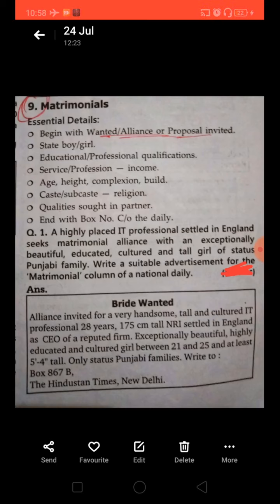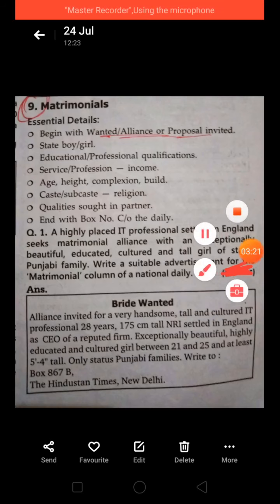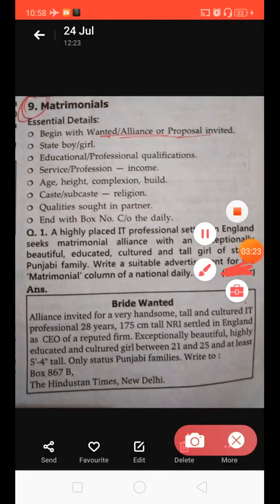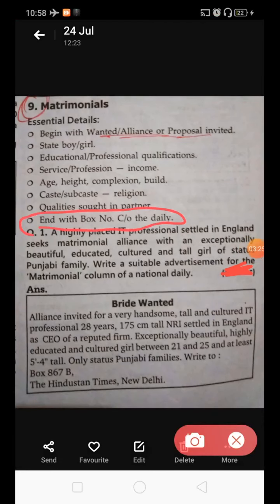You can see the difference here. Students, have you noticed any difference here? Yes, there is a difference, and this is the main difference, because here we do not give our phone number. If you give your phone number, a lot of phone calls will start coming, and your life will become a kind of hell receiving those calls. So we only give a box number, care of. I will show you how this is included.